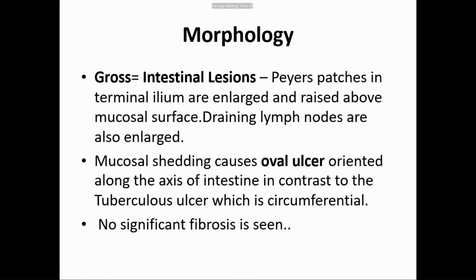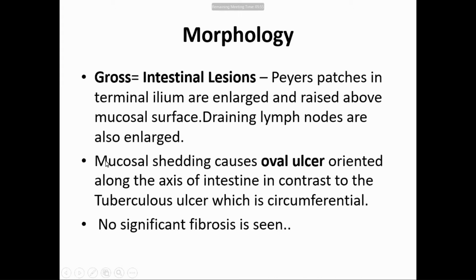Now coming to morphology, what is the intestinal lesion in the gross? It is enlargement of Peyer's patches. Peyer's patches are raised above the mucosal surface because they are inflamed. Peyer's patches in the terminal ileum are enlarged and raised above the mucosal surface, and draining lymph nodes are also enlarged. I told you, Peyer's patches multiply, and it also involves the lymph node.